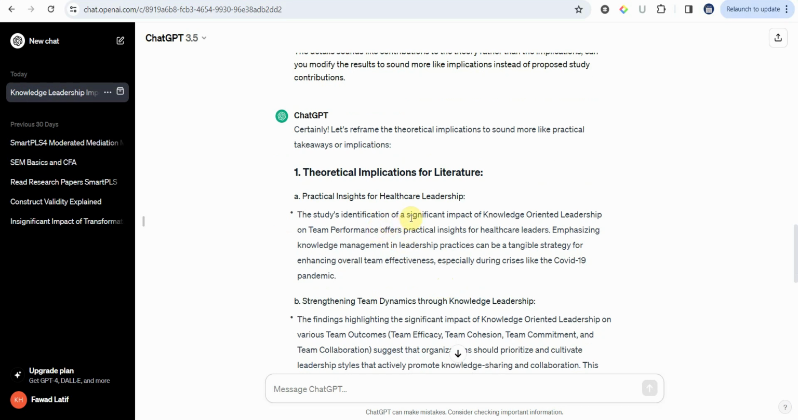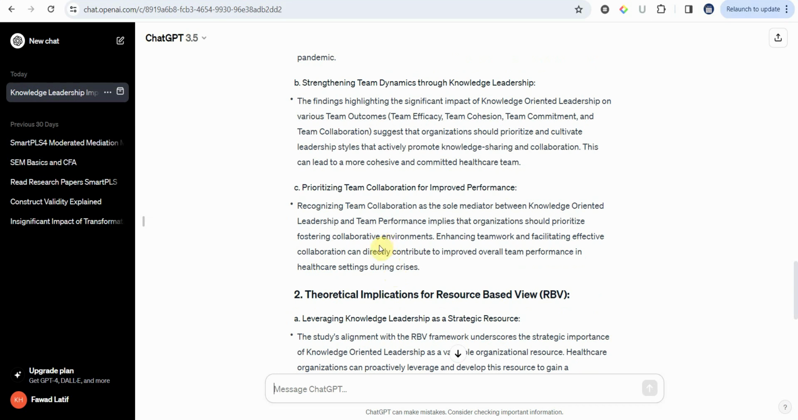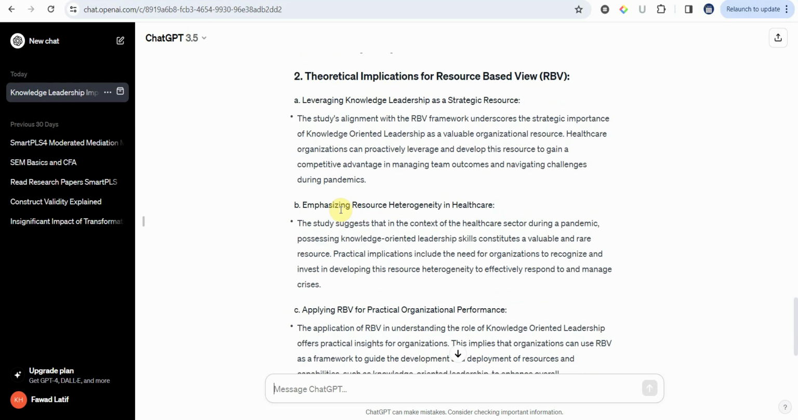Now, the study's identification of a significant impact of knowledge-oriented leadership on team performance offers practical insights for healthcare leaders. Emphasizing knowledge management in leadership practices can be a tangible strategy. Okay, now this sounds much better, but obviously this is a starting point. So you've got now enough text that you can use to develop the theoretical implications. Now, what you need to do is read some theoretical implications in the papers that you have used for your literature review or for your introduction.